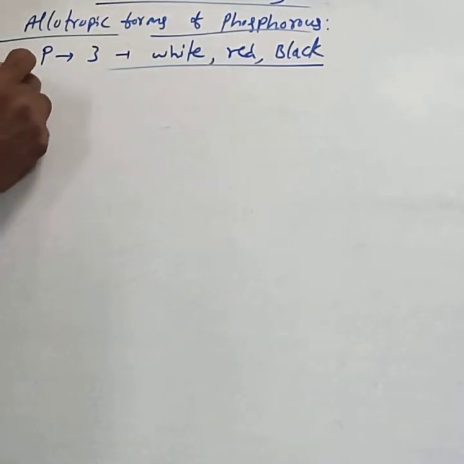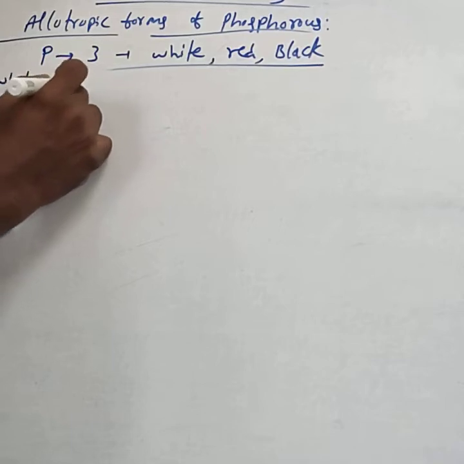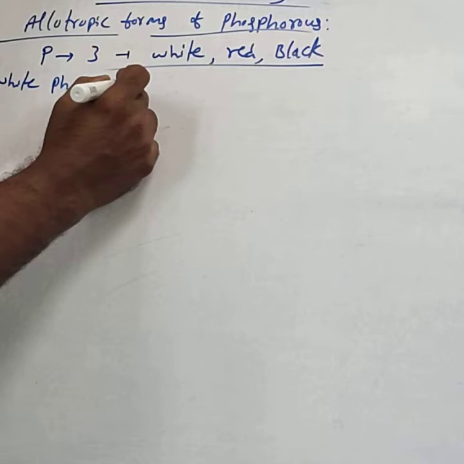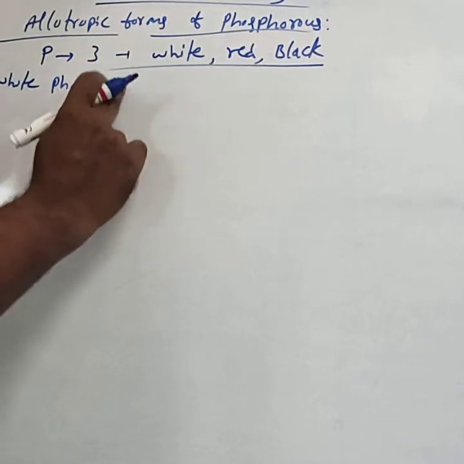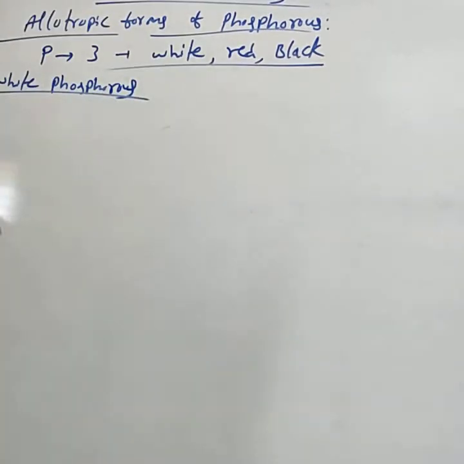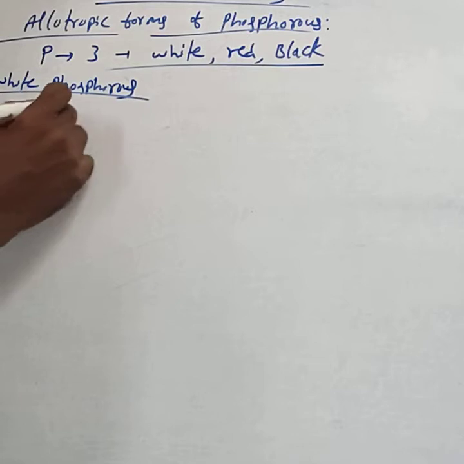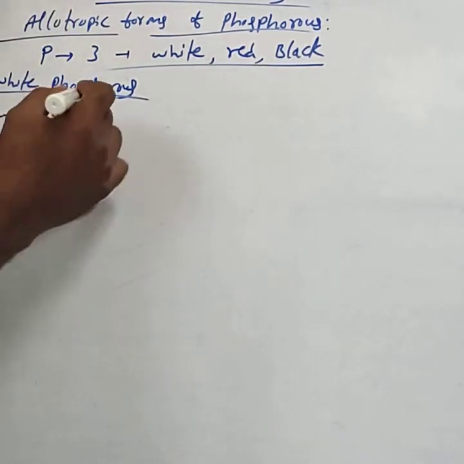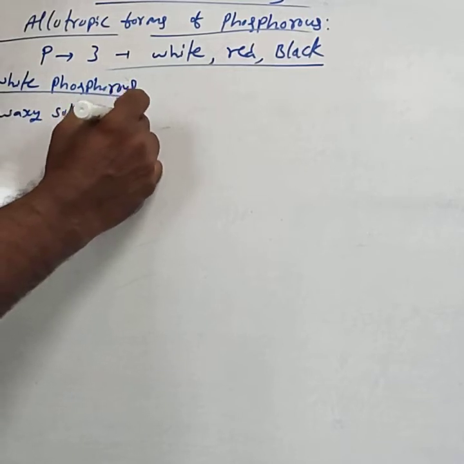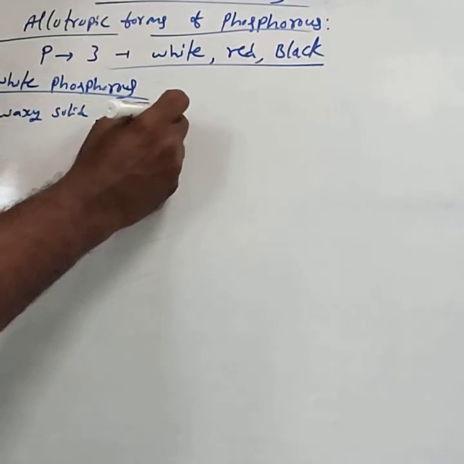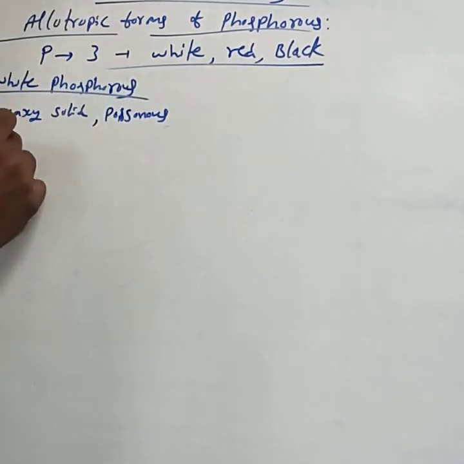First, consider white phosphorus. White phosphorus is a waxy solid. It is poisonous and soft in nature.